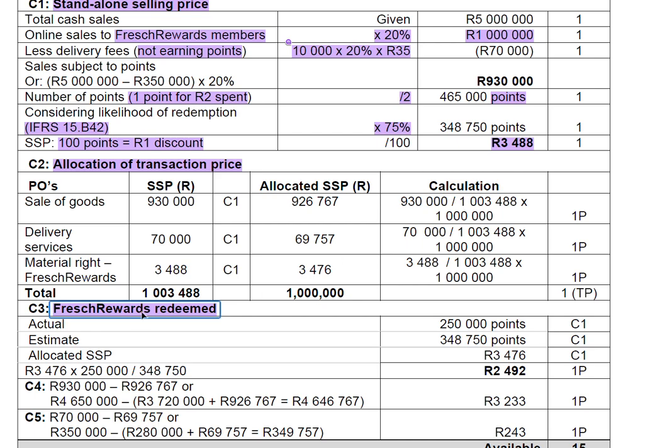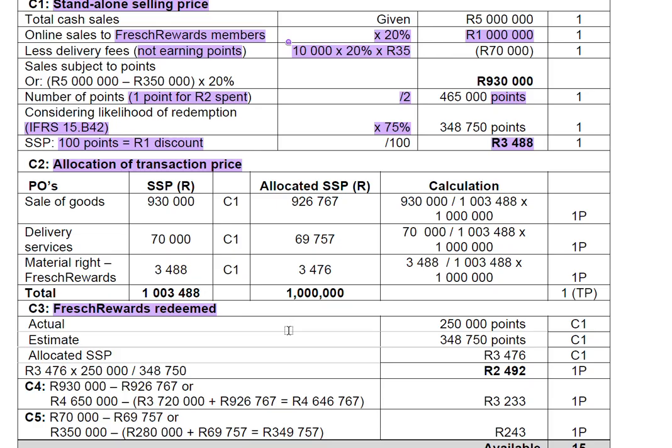We divide by the total standalone selling price, and then we multiply by what we're going to get. Now we're going to see what the allocated standalone selling price is. It's 926,763. It's now less than the initial standalone selling price that we have, because we have to filter in this amount for points, and we need to filter in this 1 million we're going to get. Can you see how we work out the allocation?